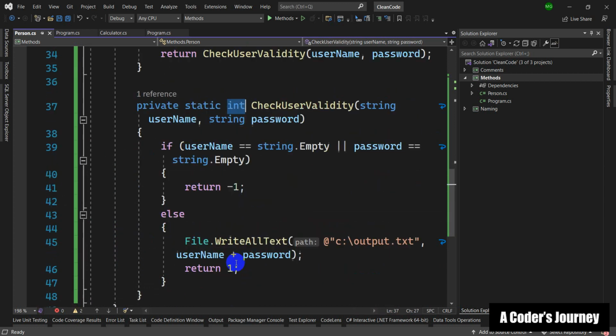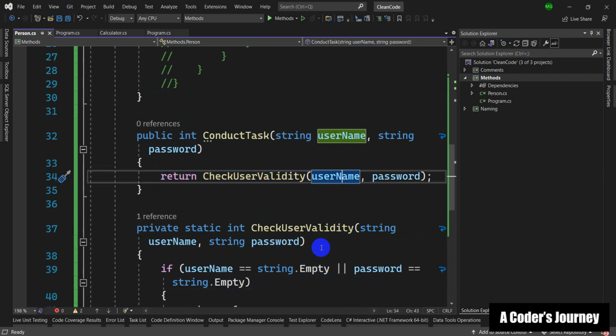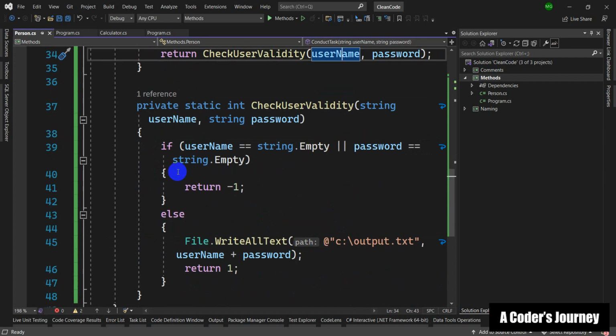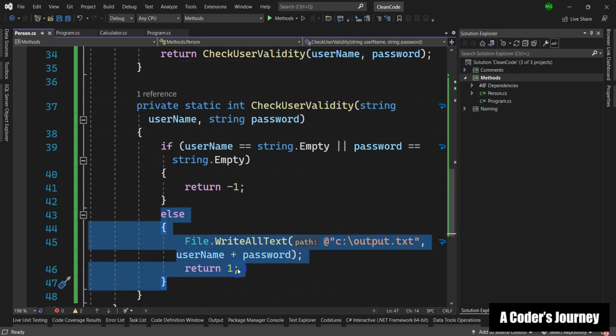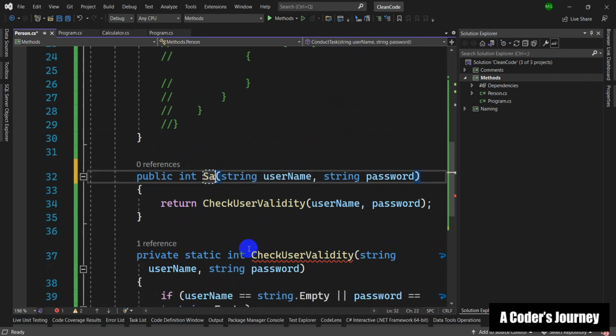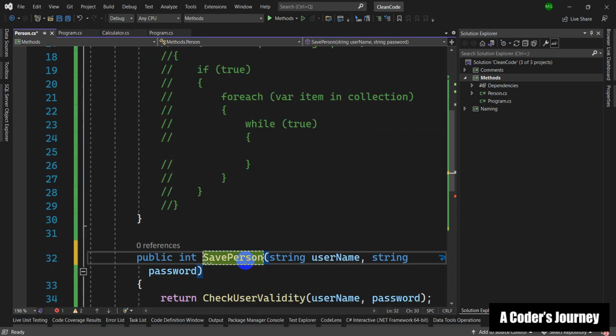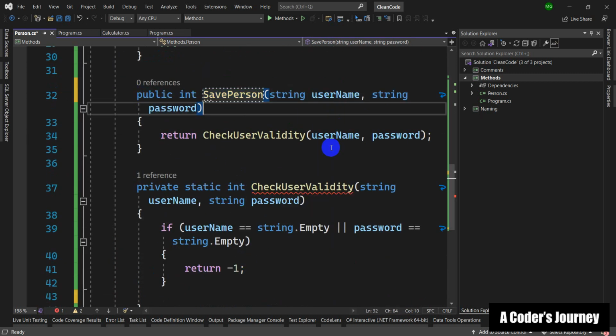And of course, this is going to return int. And after that, I'm going to say, you know what? After conduct task, I'm going to say save person, right? For the name of this, the name was person, right? For the name of this int.